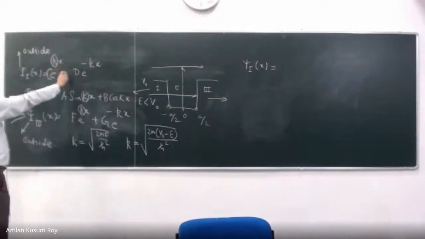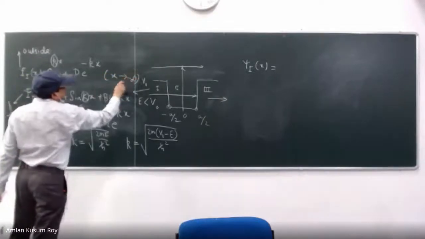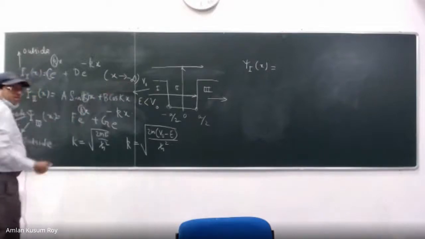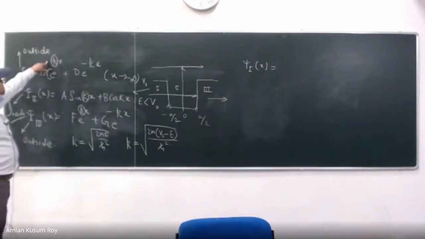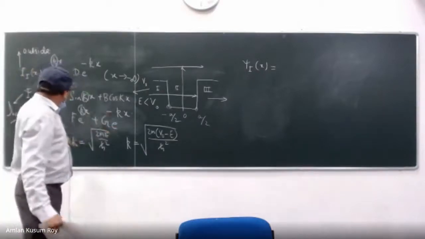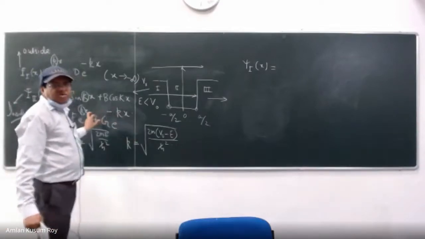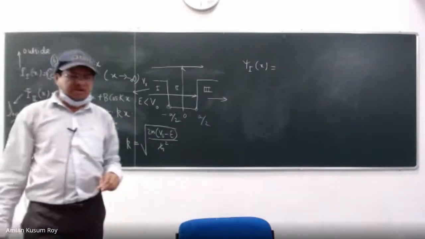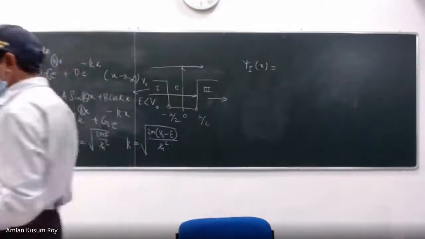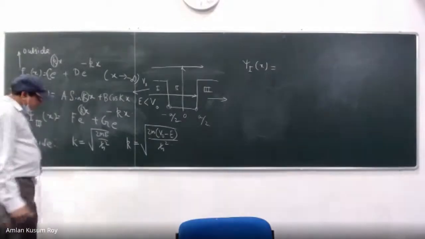This is for x less than minus a by 2. So this side is responsible for x going to minus infinity, right? So if I take x to minus infinity, what do I have to do? And similarly, if x tends to plus infinity, what do I have to do? Because I just cannot take these raw portions. Some pruning has to be made. That is my boundary condition, right?